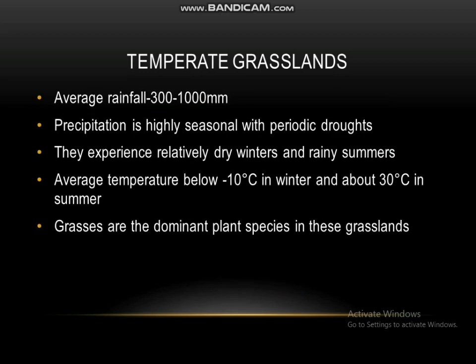The average annual rainfall they receive is around 300 to 1000 mm per year. The precipitation is highly seasonal with periodic droughts. They experience relatively dry winters and rainy summers. The average temperature drops below -10 in winter and may rise up to 30 in summer. Grasses are the dominant plant species in these grasslands.